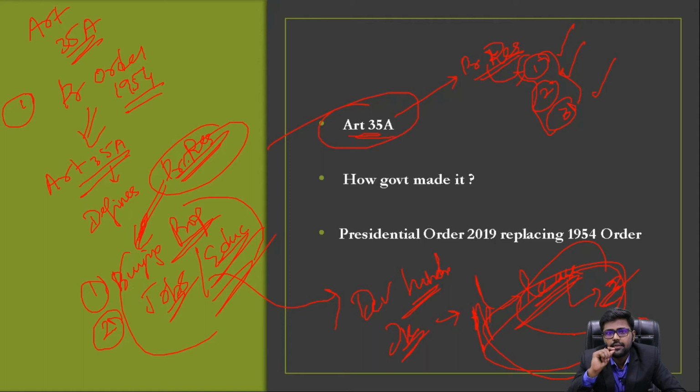And by Article 370 Clause 1, the Presidential Order 2019, which replaced Presidential Order 1954, also scrapped Article 35A. So that's why I gave a brief understanding about 35A as well. So you should understand what 35A is. That's it. Enough. Now, I also explained how the government made it possible, and I also explained about Presidential Order 2019 replacing the Presidential Order 1954.